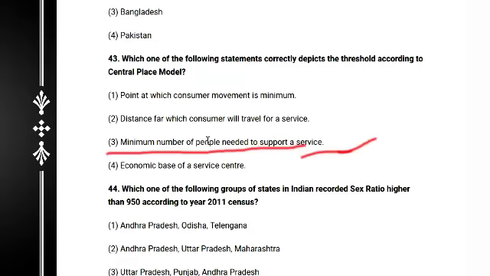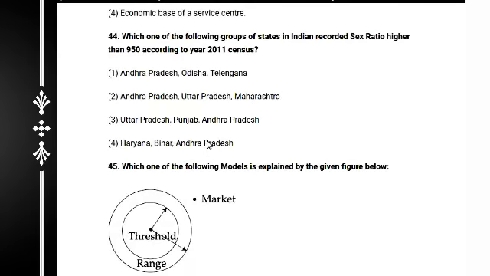Next: which states recorded a sex ratio higher than 950 according to the 2011 census? The answer is Andhra Pradesh, Odisha and Telangana. Definitely this answer is 1.